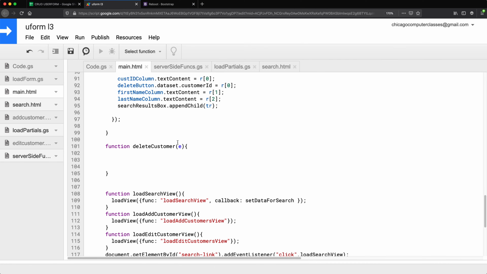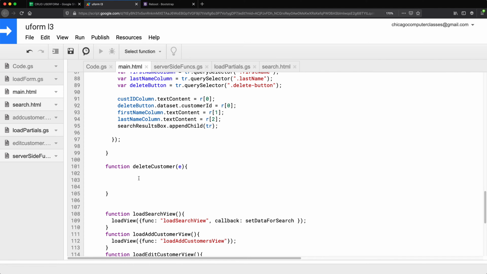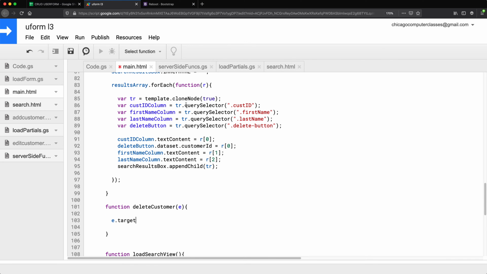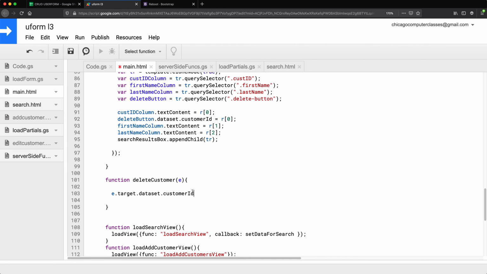So now we're going to be able to use this to grab information. So remember, we need to figure out what's the ID of our customer, and we can now do e.target to get the actual element that was clicked, which will be the button. And on that button, we're going to have this dataset customer ID attribute, which will give us the ID of the customer.